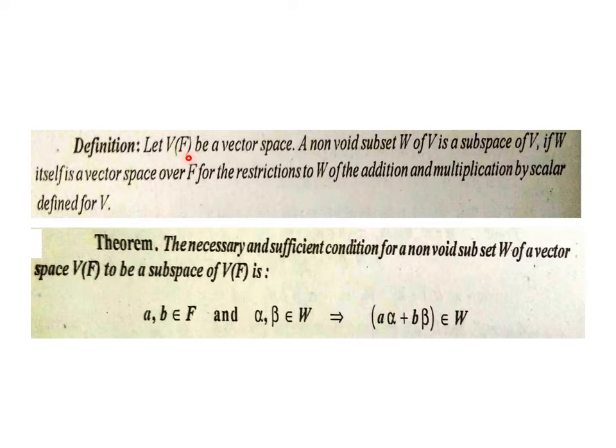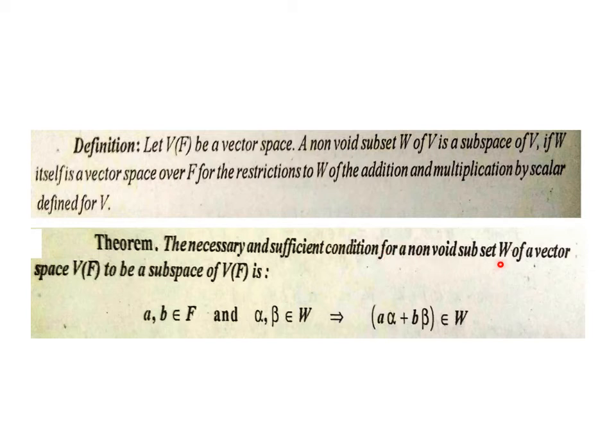But the important thing is, should we go through this whole process to check that W itself is a vector space over F or not? Or for checking a vector subspace, can we have some other idea? Then an important theorem is given there.